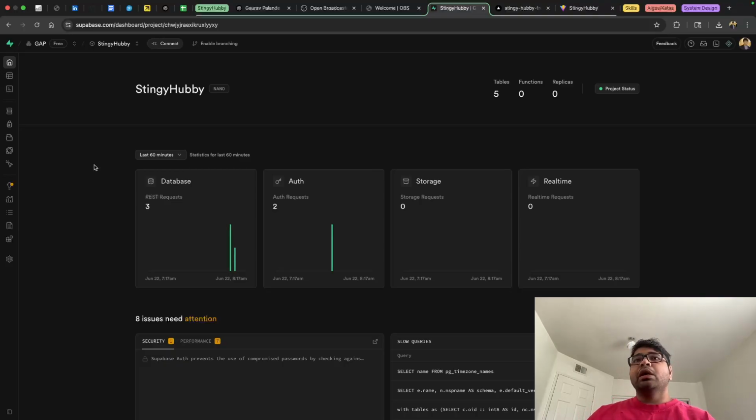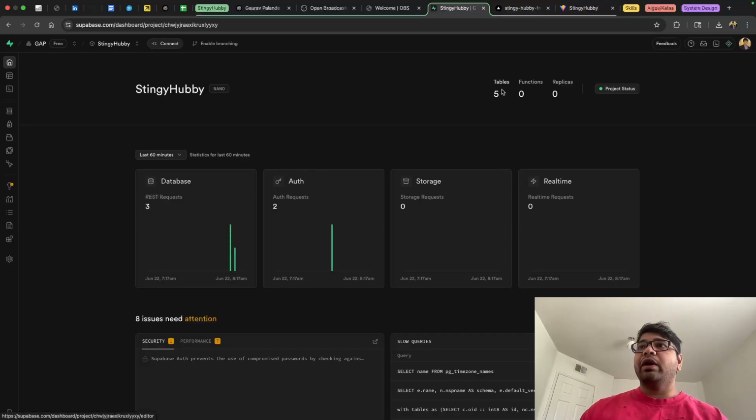Supabase is one of the accounts that I have, or one of the backend applications, or you can call it a platform as a service. Supabase gives us database capabilities, like having certain tables within it, and also gives you authorization capabilities, like for people to log in to the system and have user sessions within the system. And maybe in the future, storage and something real time. I still have to learn what these two are about, but I definitely know what the database and the authorization are. So before we go back to the application, let's look at the database and authorization.